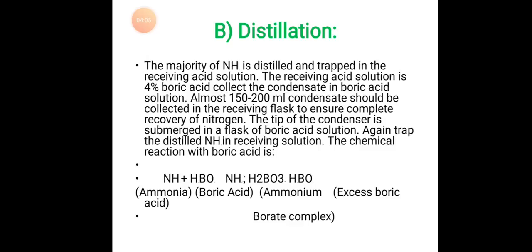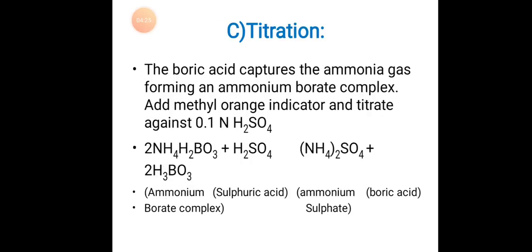The chemical reaction with boric acid is NH3 plus H3BO3 giving rise to NH4H2BO3 plus excess boric acid, that is, ammonia along with boric acid gives an ammonium borate complex. Titration, the third step.